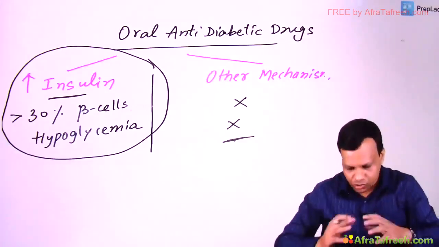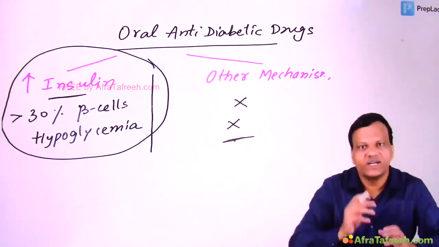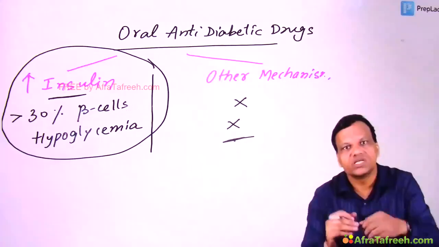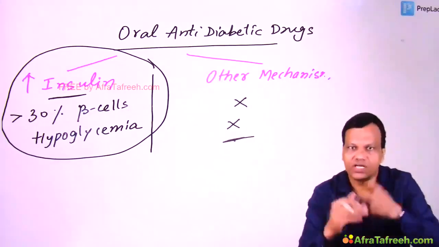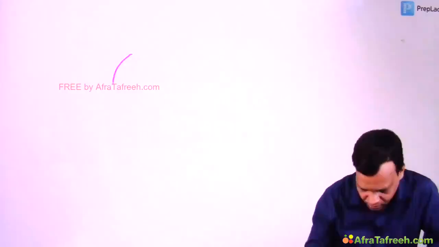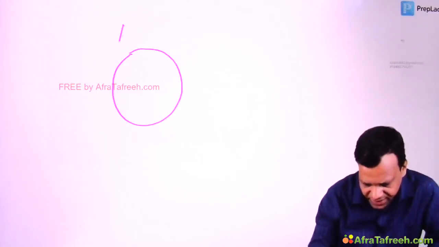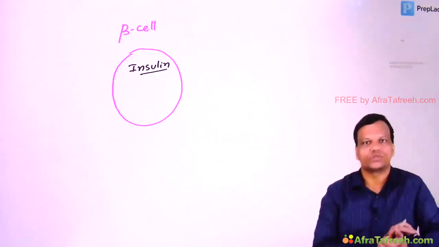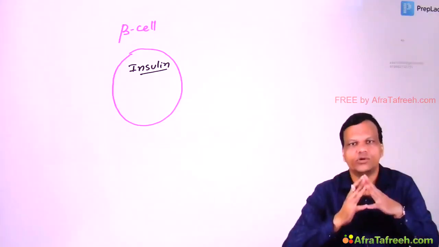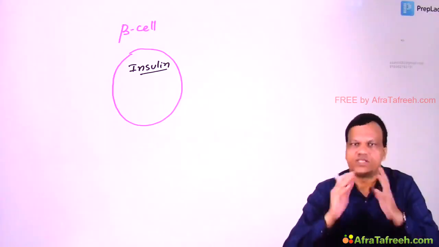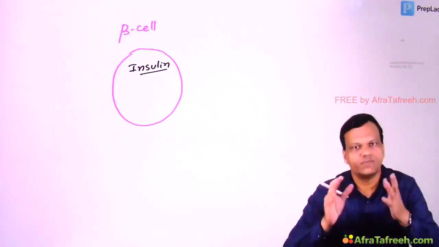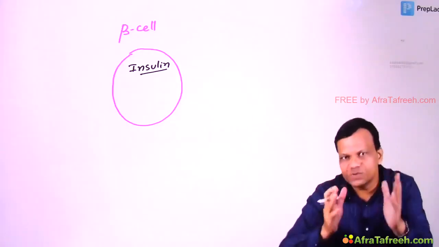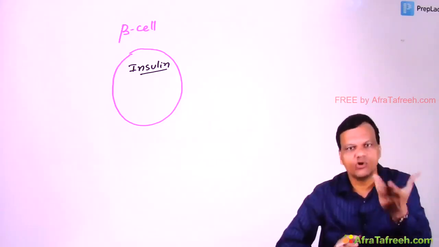Okay. So before going to these drugs, first we will try to discuss how insulin is secreted. Then we can discuss how the drugs increase insulin. This is the beta cell of the pancreas, and we know beta cells store insulin. This is insulin. First of all, we need to know what the function of insulin is. It is to decrease blood sugar. So when should insulin be secreted? Whenever there is more blood sugar.